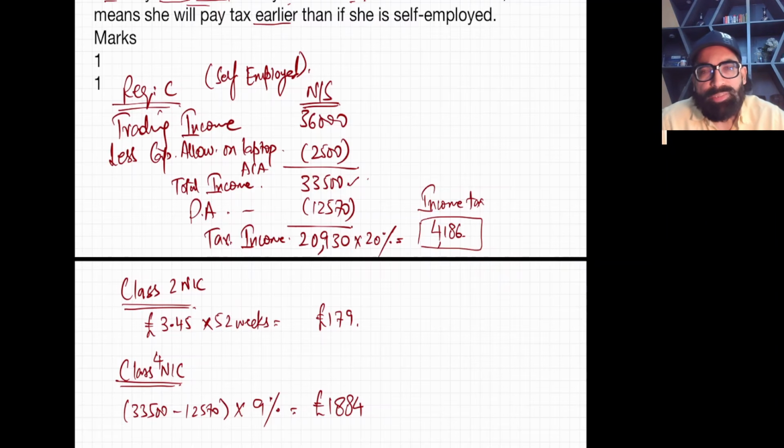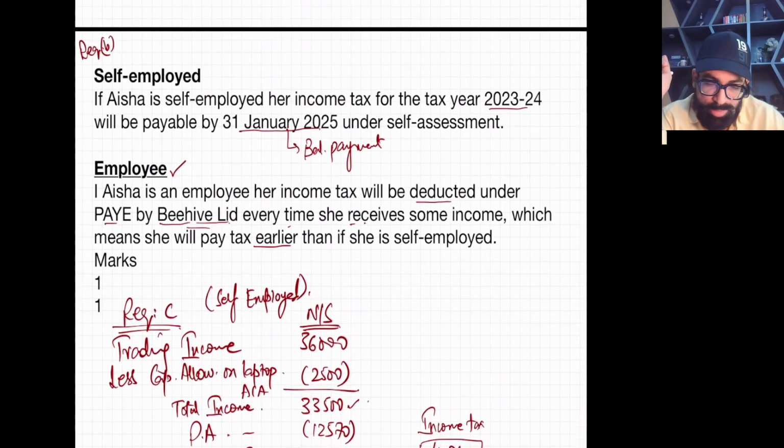Okay, now the last requirement. We have calculated tax as self-employed, on trading income. On self-employment, as an owner, as a businessman, you have to pay two NICs, class 2 and class 4. We have just calculated those. Now the last requirement.